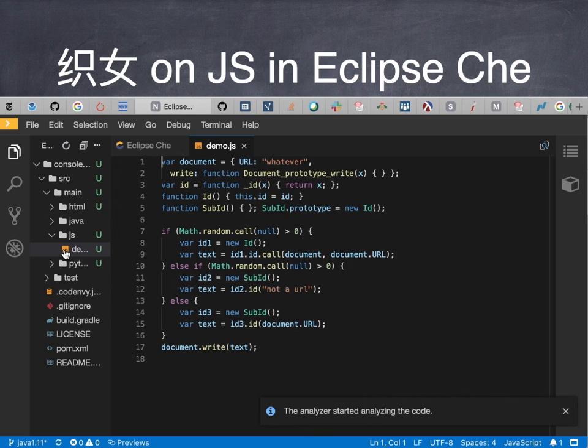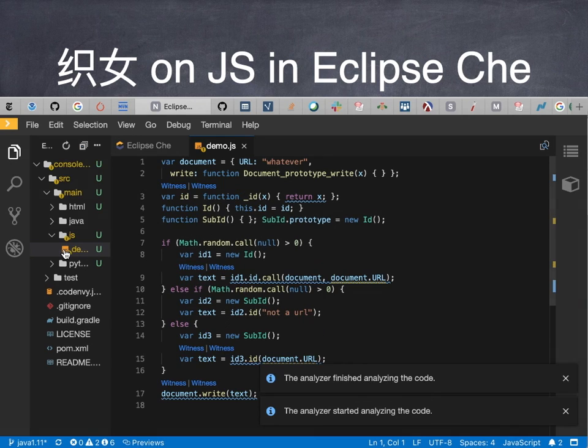If we look at this piece of code, all it's doing is it reads document URL in a couple of places, so that would be a potentially vulnerable piece of information, right? The URL often can be subject to manipulation sometimes. And then ultimately you can see that that's passed through this ID method, and ultimately it flows back into the text field there, and then ultimately to document.write. So we would expect to see a few tainted flows.